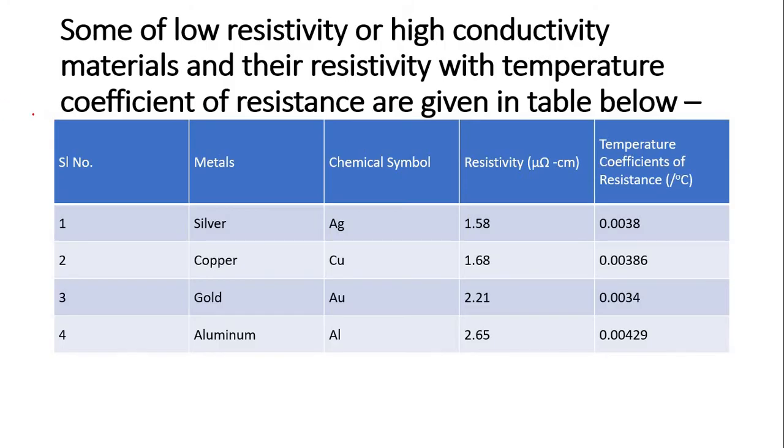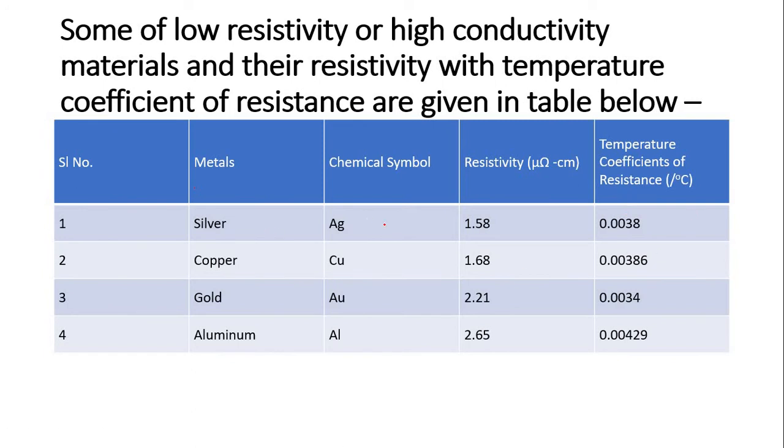Some of the low resistivity or high conductivity materials and their resistivity with the temperature coefficient of resistance are given below in the table. Here are the serial number, metal, chemical symbol, resistivity in micro ohm centimeter, and temperature coefficient of resistance in per degree centigrade.